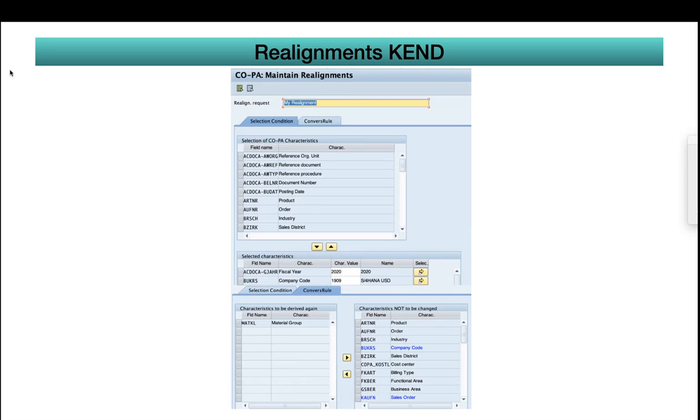I will give a brief idea of what is meant by realignment. For example, you have some divisions and you are executing some profitability reports, whereas as part of a reshuffle, the division moved from north to northeastern. Earlier we had only four divisions, but now they introduce northeast, something like that.